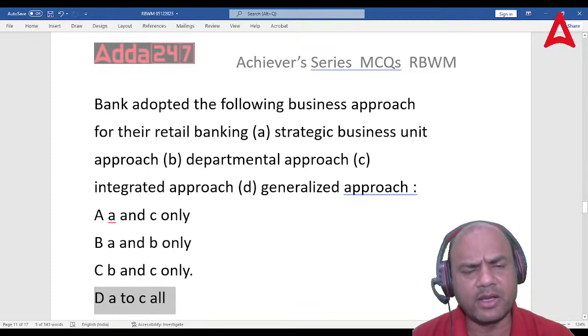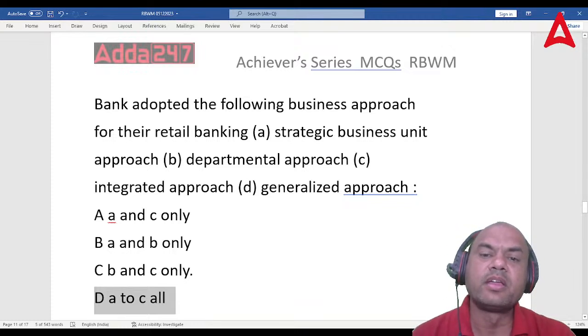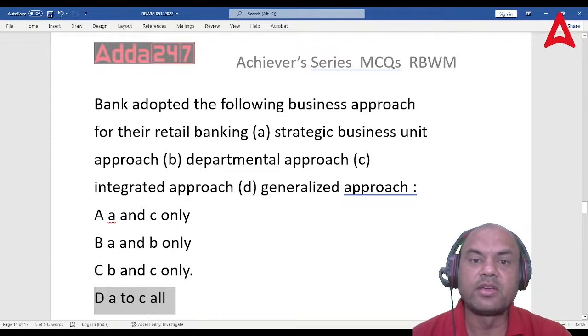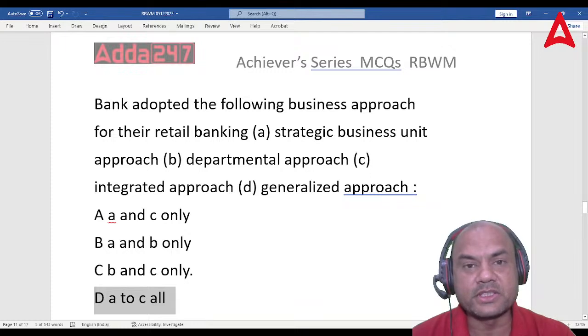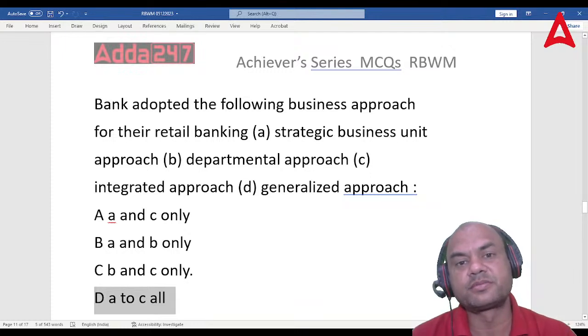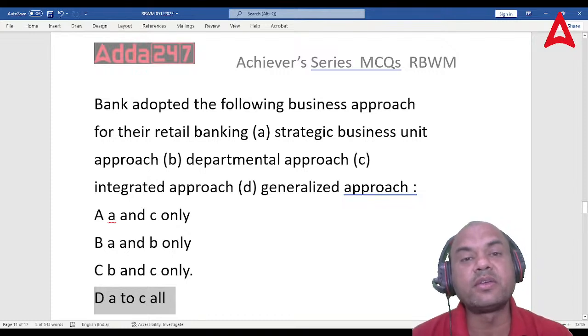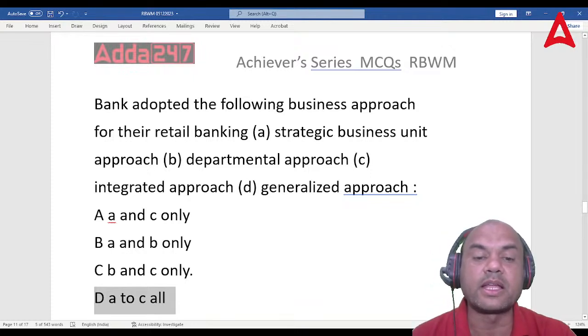I'll give you a one line definition. SBU means every branch will meet their expenses from their profits. Head office will not help them. That is SBU. Departmental means I am having a savings department, current department, loan department, which we follow in our nationalized banks.